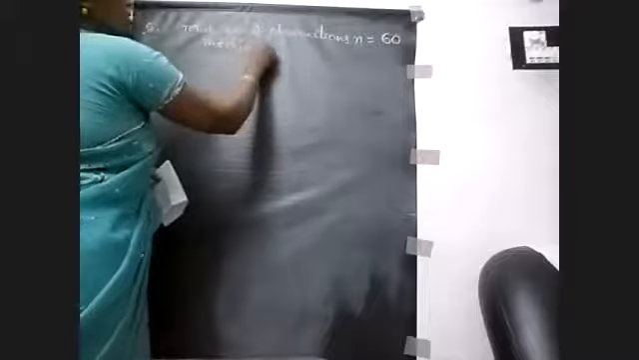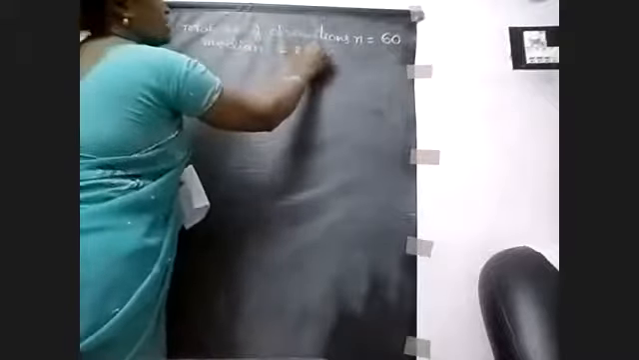What does the letter indicate? Median is... N, ma'am. Total number of observations, by which letter can we represent it? N is equal to 60. And then the median is given as 28.5. Find the values of x and y.